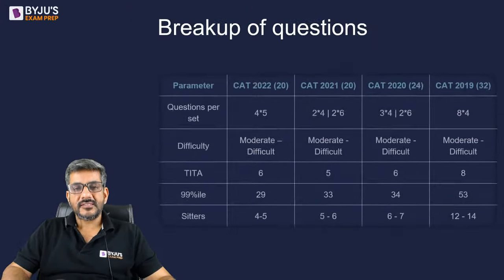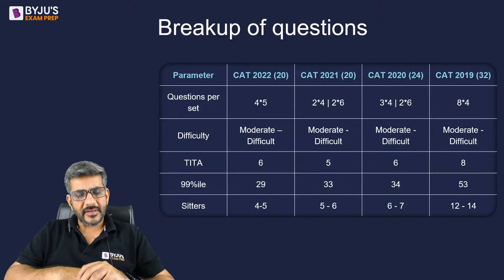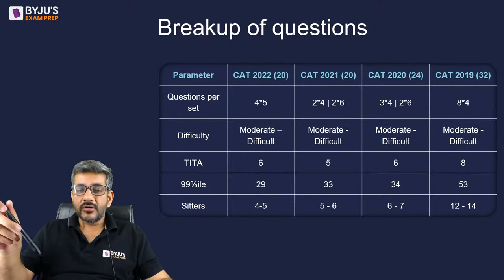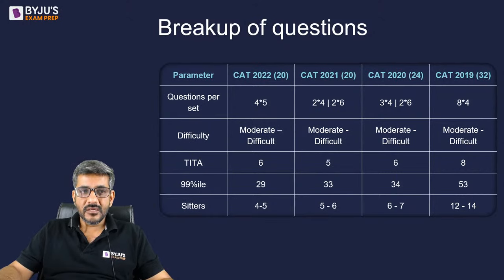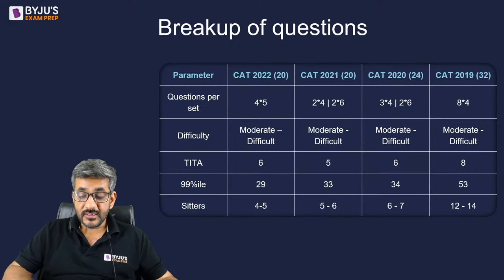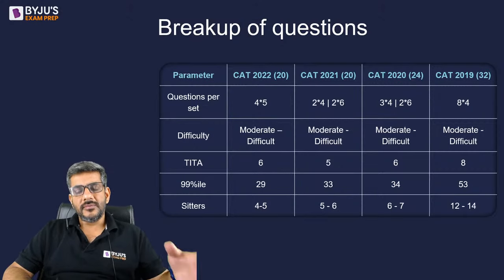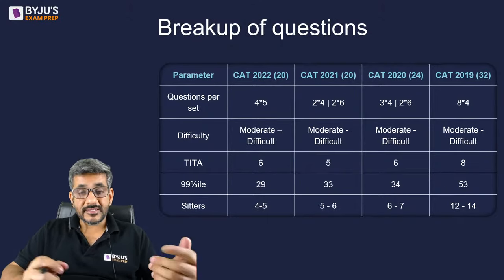The first thing is what is the breakup of the questions? What kind of questions do appear in the actual exam? Let's talk about that first. I am sure that many of you would know about it, that if I talk about the CAT exam, in the last 3 years, things actually changed with respect to 2019 and before. Previously there was a specific pattern: 34 questions in verbal, 34 questions in quant, and 32 questions in LRDI. Each section was of 60 minutes.